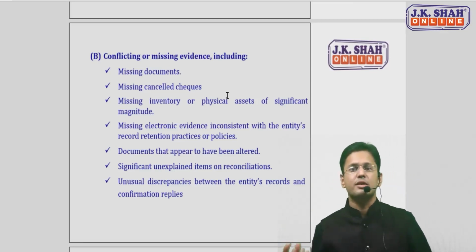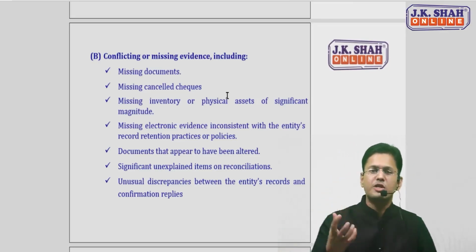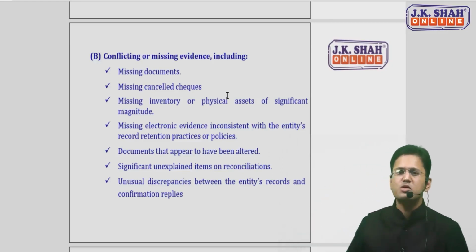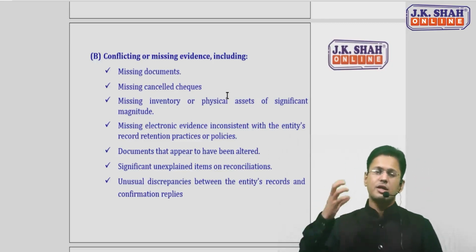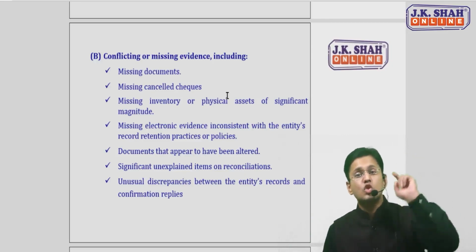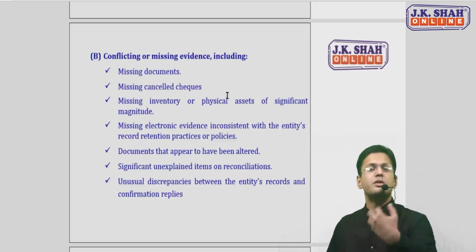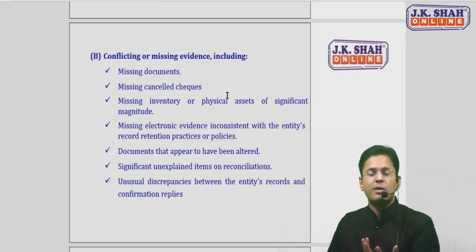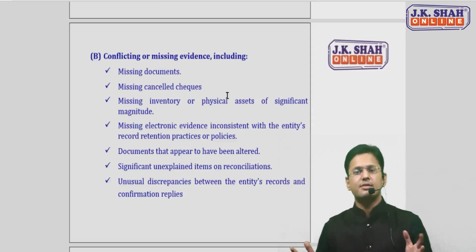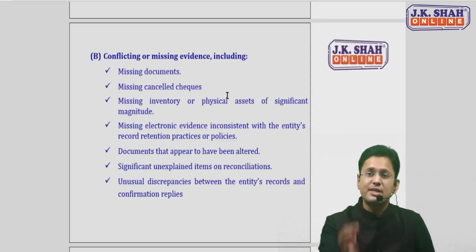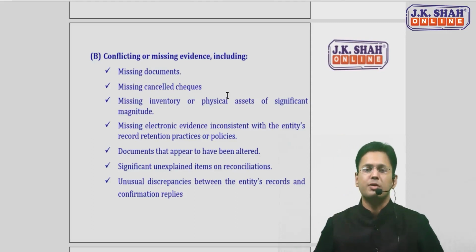Initial part is all missing. Document is missing, cancelled check is missing, inventory is missing, physical asset is missing, electronic evidence is missing. There is no explanation on reconciliation items. These are all missing. Contradiction: document is altered. The external party's reply and the entity's record are showing something else. These are missing things, and this is a circumstance which may relate to the possibility of fraud.